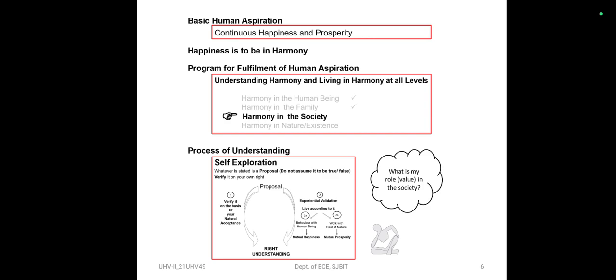So we're discussing the third order. We know that the basic human aspiration is to have continuous happiness and prosperity. Happiness is to be in harmony. We've discussed all these things in the first module. So the program for fulfillment of human aspiration has 4 orders: harmony in the human being, harmony in the family, harmony in the society, and harmony in the nature or existence. Today we are discussing harmony in the society, which is the third order.